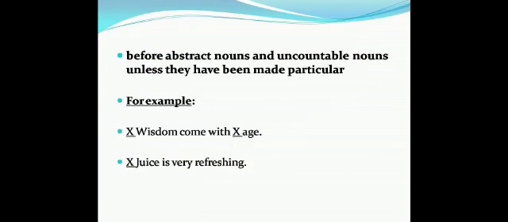Article the is not used before abstract nouns and uncountable nouns unless they have been made particular. For example, wisdom comes with age. In this sentence, wisdom and age both are abstract nouns, so we are not going to put the before them. And in the next sentence, juice is very refreshing, juice is an uncountable noun, so before that also we do not need to use the.